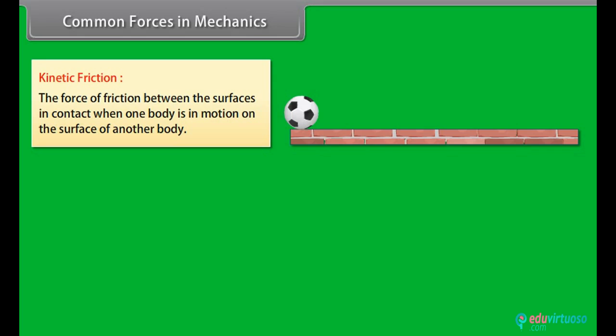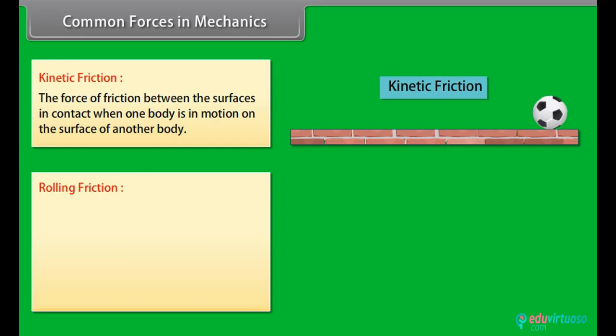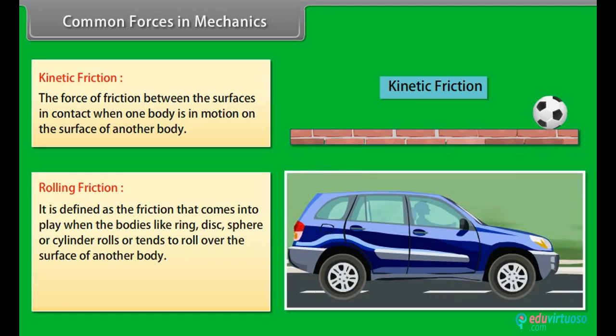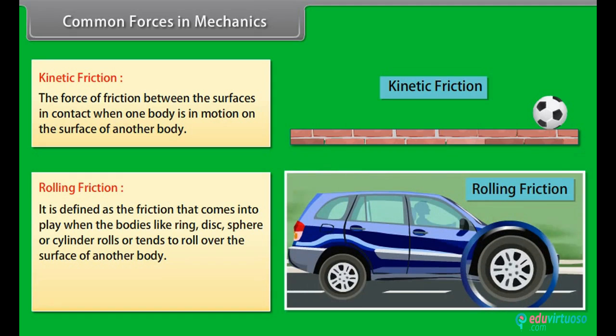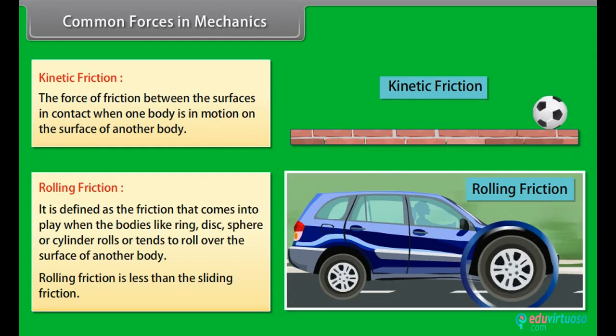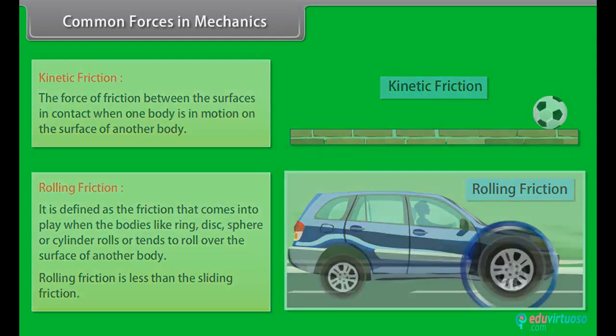Kinetic friction. The force of friction between the surfaces in contact when one body is in motion on the surface of another body. Rolling friction. It is defined as the friction that comes into play when the bodies like ring, disc, sphere, or cylinder rolls or tends to roll over the surface of another body. Rolling friction is less than the sliding friction.